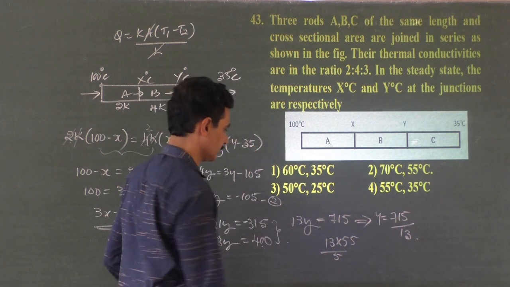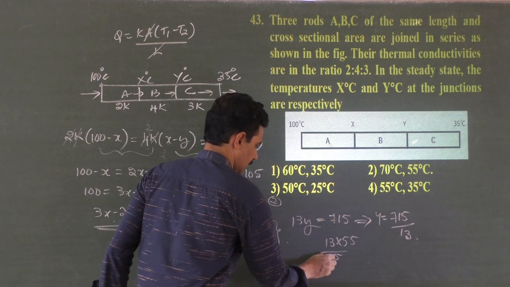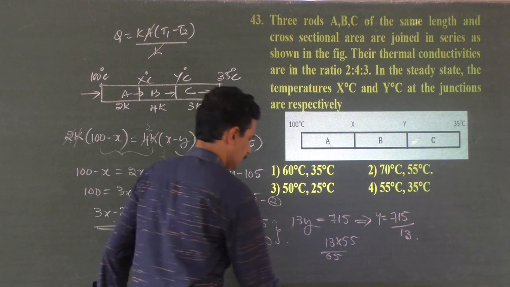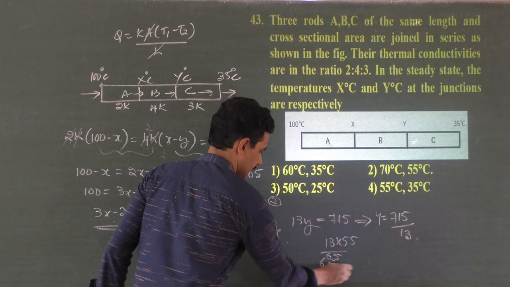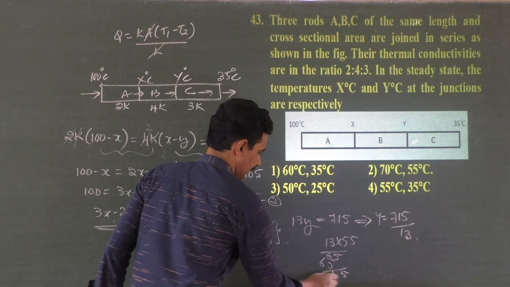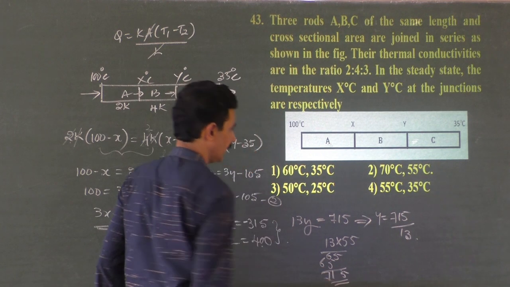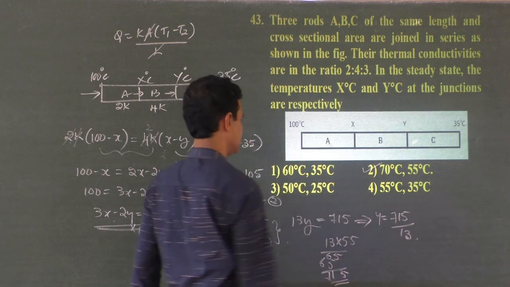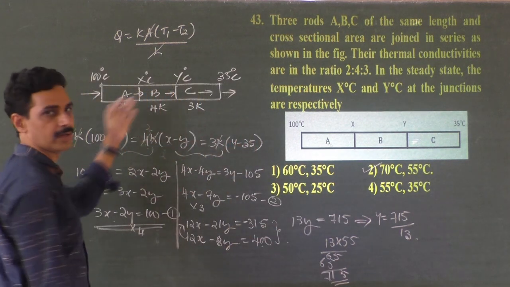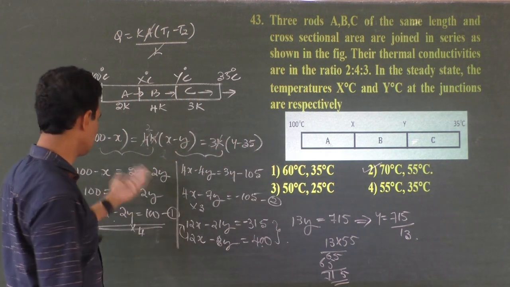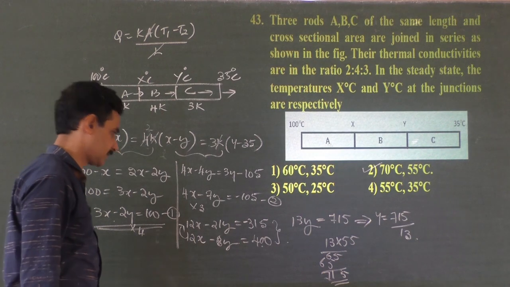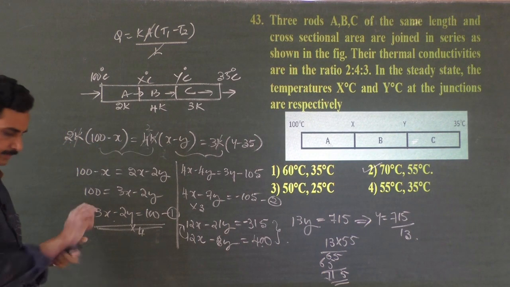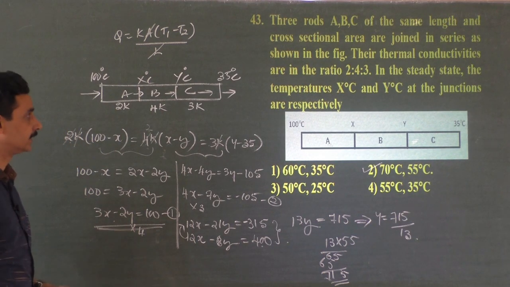Yes, 13 times 55 is possible. So Y is 55. I think this is the answer. Substitute Y in any one of the equations and you will get X. Yes, the mathematical steps are a little bit lengthy.